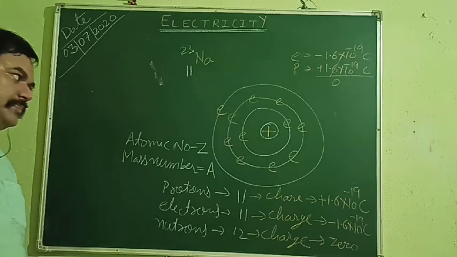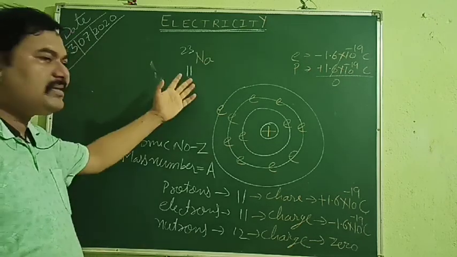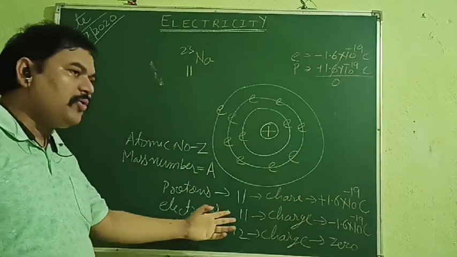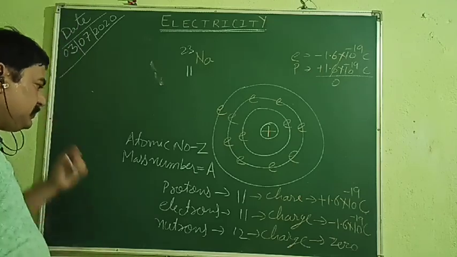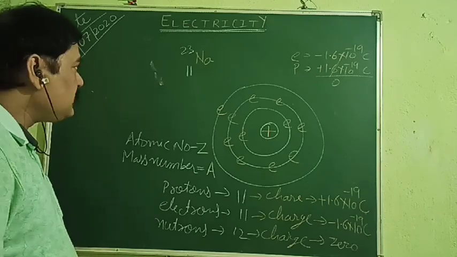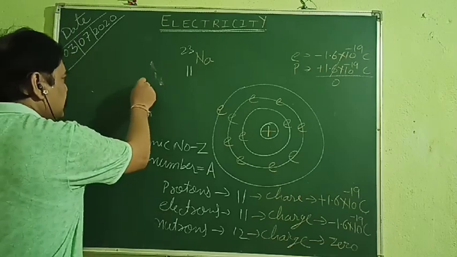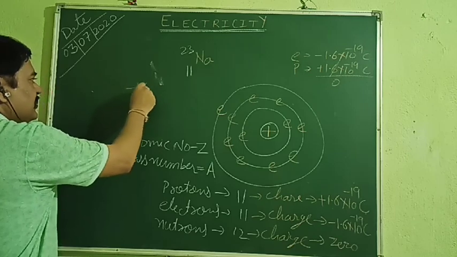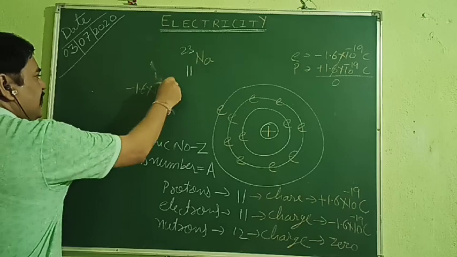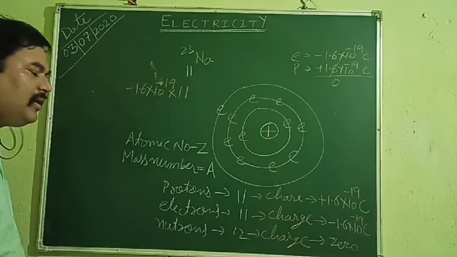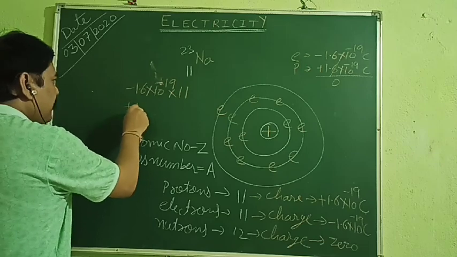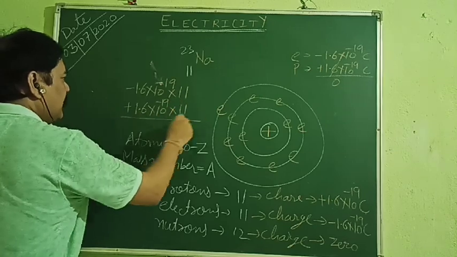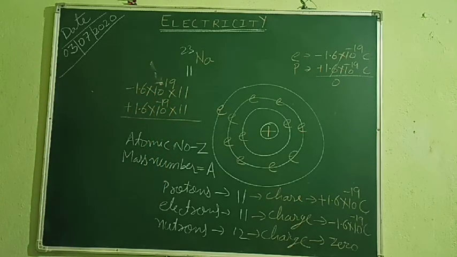In the same way, my dear children, in the case of this sodium, what is the number of electrons? It is 11. What is the number of protons? It is 11. So what is the total charge on it? The negative charge it has is minus 1.6 into 10 to the power minus 19 into 11. What is the positive charge it has? Plus 1.6 into 10 to the power minus 19 into 11. And you can find both the values are equal, only the sign is opposite.